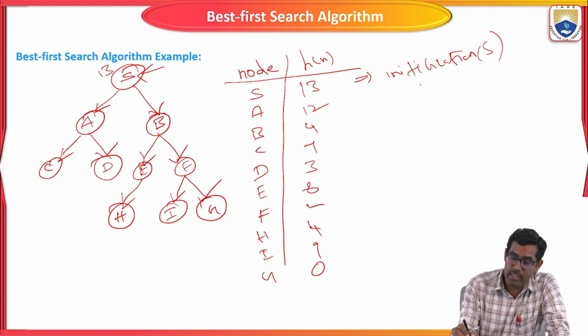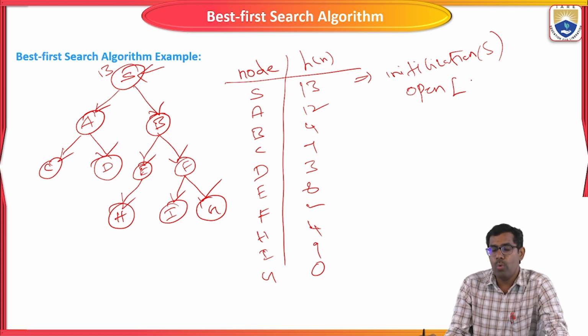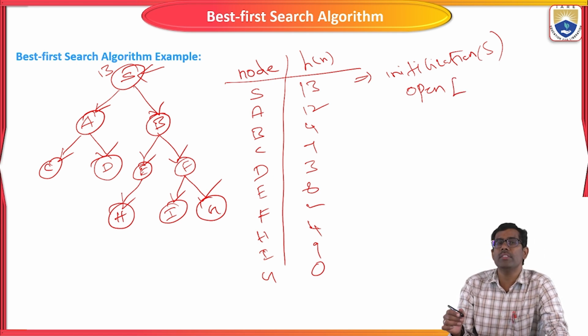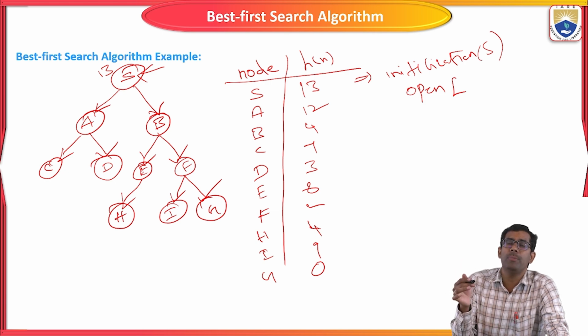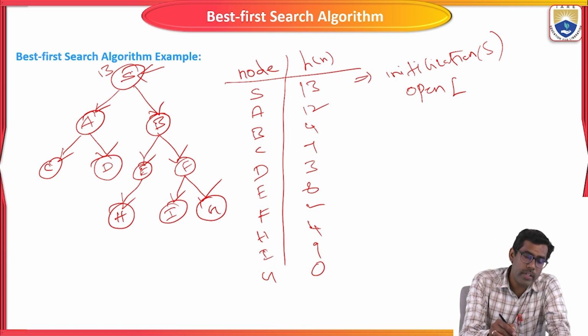Next, the open list, where we insert the nodes.